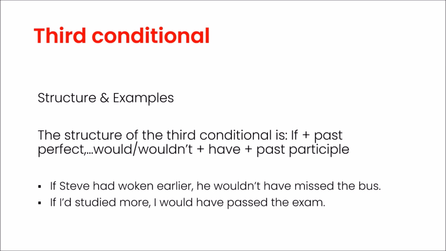If Steve had woken earlier, he wouldn't have missed the bus. If I'd studied more, I would have passed the exam.